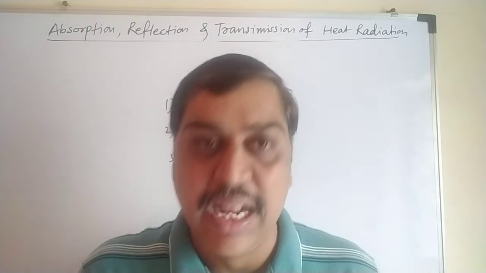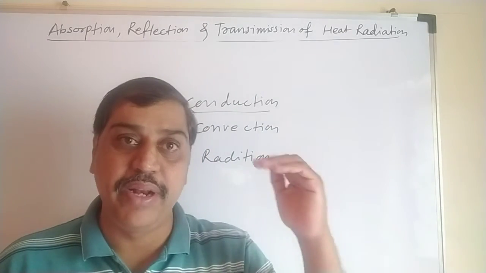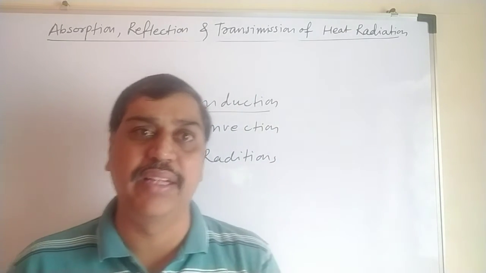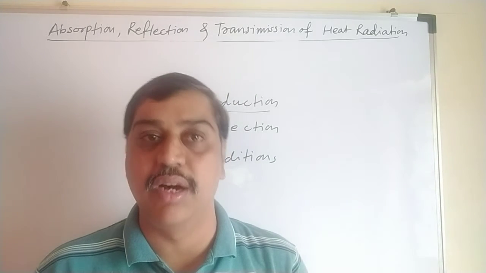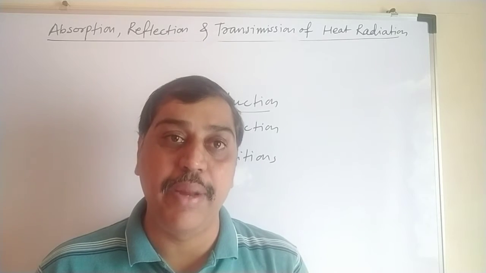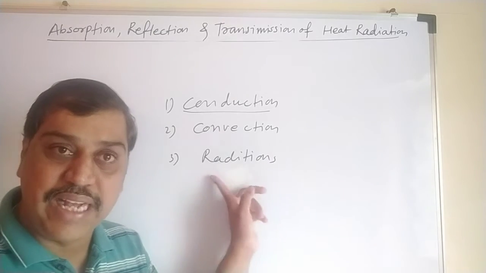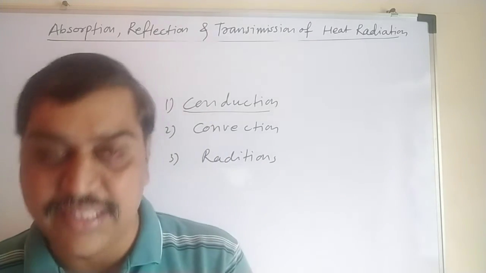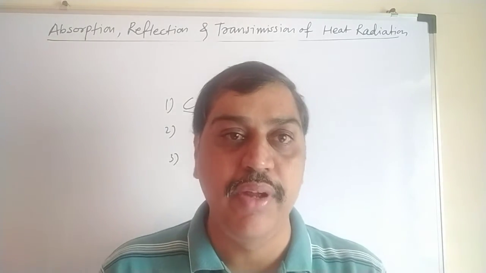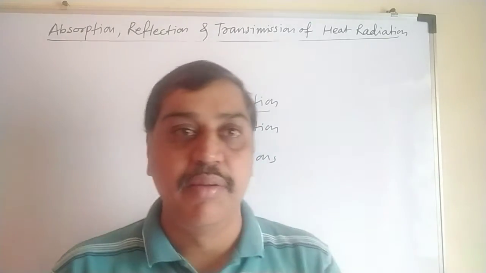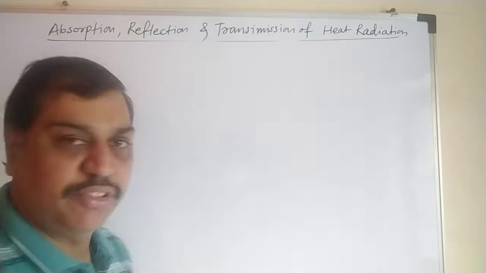This part we already learned in 11th standard, so I have just revised it. One of the best examples is the light ray coming from the sun to the earth's surface. In between the earth and the sun, there is a part where there is nothing, a vacuum. Still the light rays travel from the sun and reach the earth's surface, because they come in terms of electromagnetic waves, that is, by the method of radiation. So radiation is a method of transfer of heat from one place to another in terms of emission of electromagnetic waves. The remaining things, conduction and convection, we have already seen in detail in 11th standard. So this is a short revision.